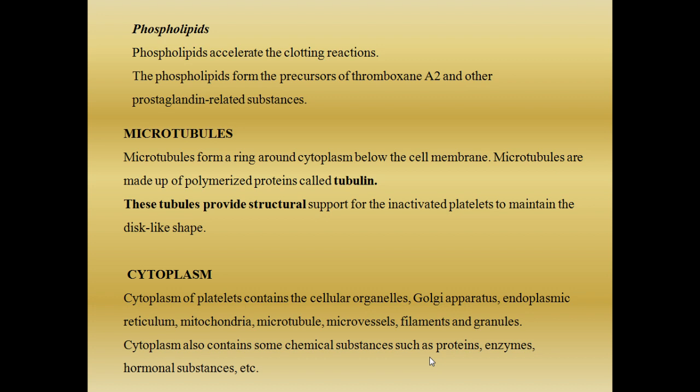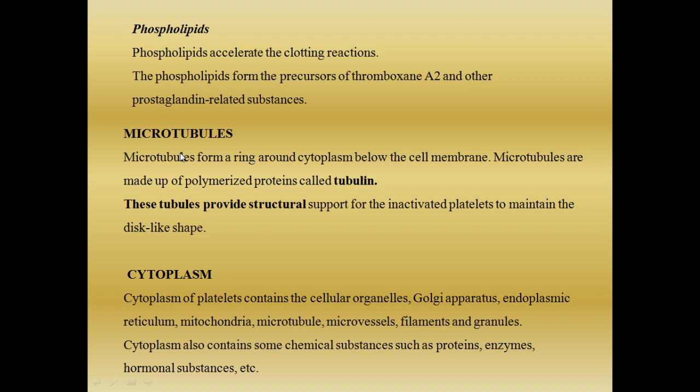Now, what is the role of phospholipids? Phospholipids are also very important factors. I have told you there are about 13 factors. Phospholipid is one very important component of the blood clotting mechanism. They accelerate or speed up the clotting reaction. Without phospholipid, the clotting reaction cannot take place. They also form the precursor for thromboxane A and other prostaglandin-related substances. You would have studied about thromboxane, prostaglandins, etc. The phospholipids are the precursors from which the thromboxane and the prostaglandins are formed.